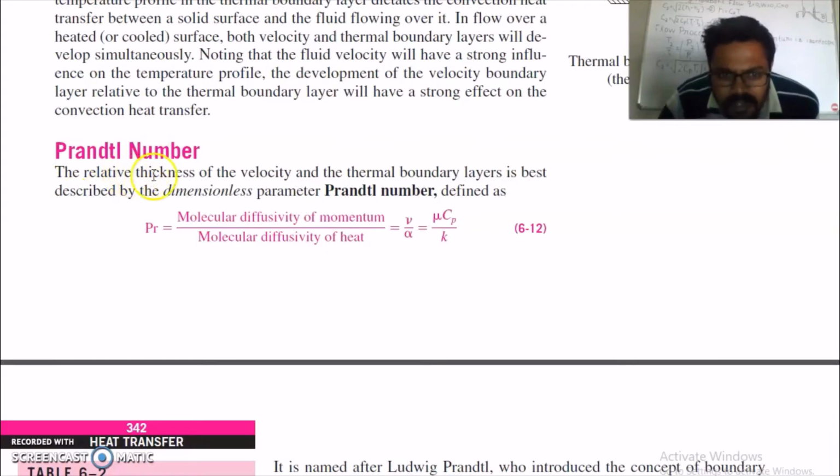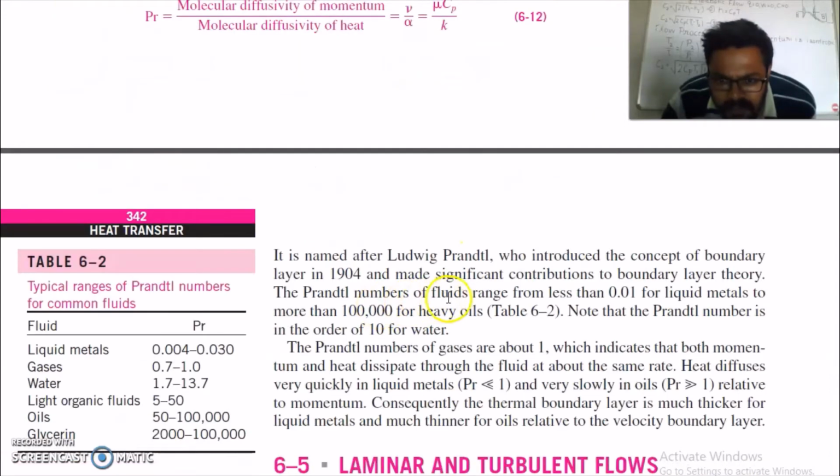Prandtl number. The relative thickness of the velocity and the thermal boundary layer is best described by the dimensionless number, the Prandtl number, which is the ratio of molecular diffusivity of momentum to molecular diffusivity of heat, or kinematic viscosity divided by thermal diffusivity. When you solve it, you will get mu Cp upon K. The Prandtl number for fluids ranges from 0.01 for liquid metals to more than 1 lakh for heavy oils. Note that the Prandtl number for water is of the order of 10.